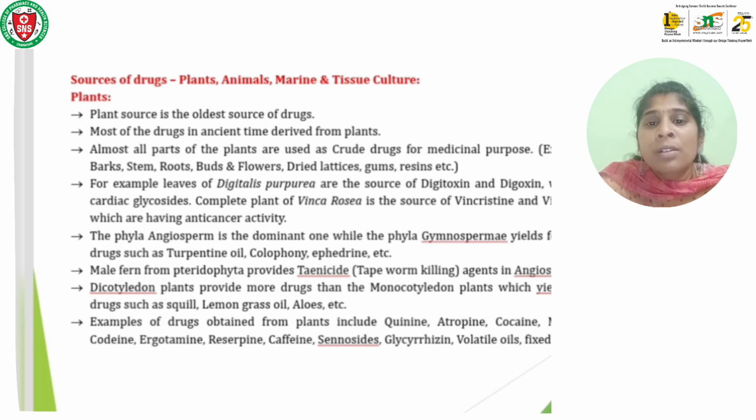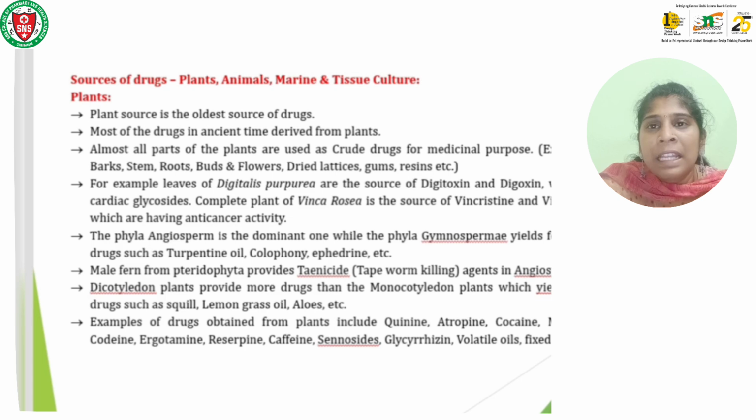Plant source is the oldest source of drugs. From the ancient period, medicinal plants have been used as crude drugs, and most of the drugs in ancient times were derived from plants. Almost all parts of the plants are used as a crude drug, as a source of medicinal use.